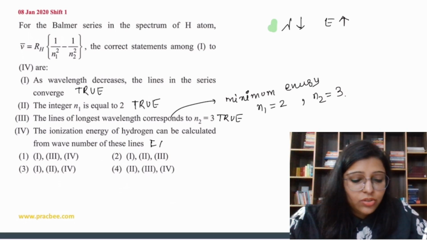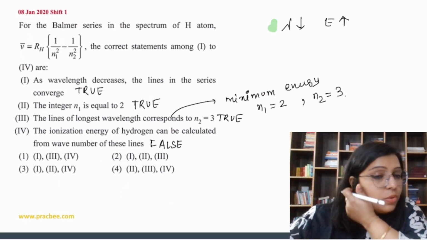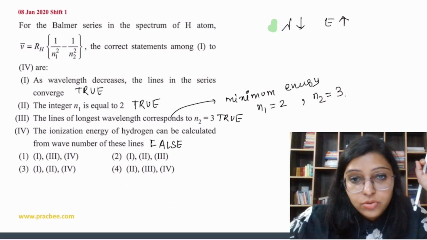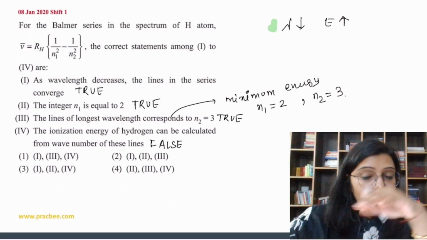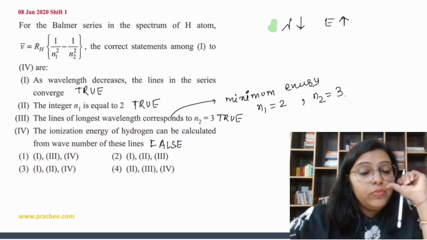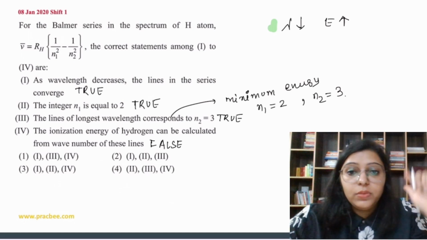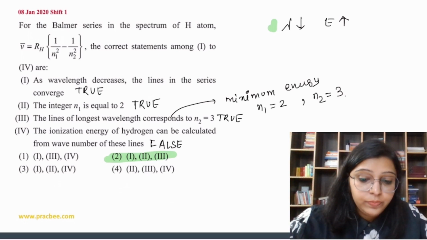नहीं, ये नहीं. Ionization energy is different, because ionization energy is the energy required to remove an electron from the isolated ground state. So we cannot find out the ionization energy with respect to the wave number of this line, right? We have to use the energy formula for that. So here 1, 2, 3 are going to be the correct answer. So option 2 is the correct answer.